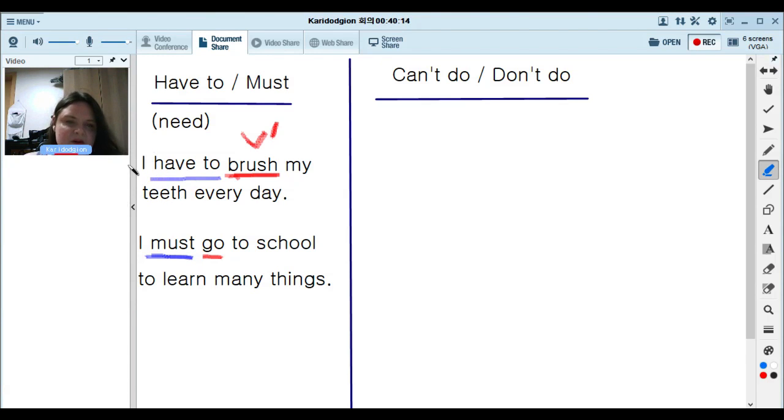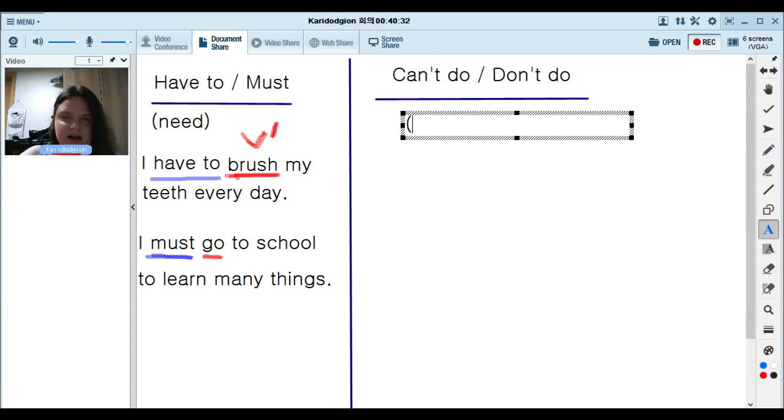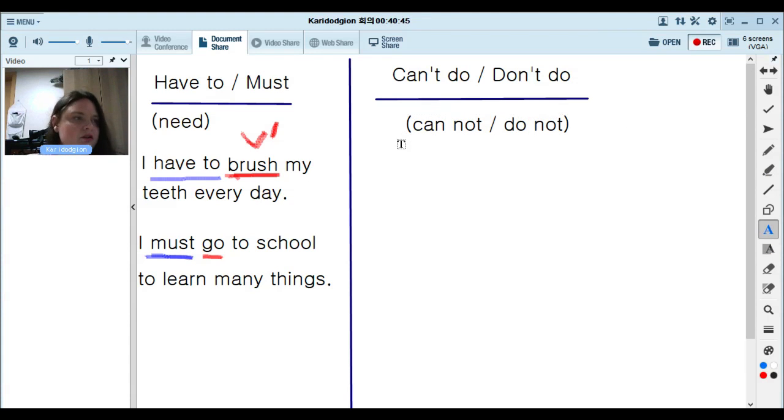So have to, must, we use a verb after this. So have to brush, must go. After these words, we have a verb. What about can't and don't? Can't means cannot. Can you fly an airplane? No, I cannot. Don't means do not. Do not throw your trash on the ground. Why? Because it is bad.